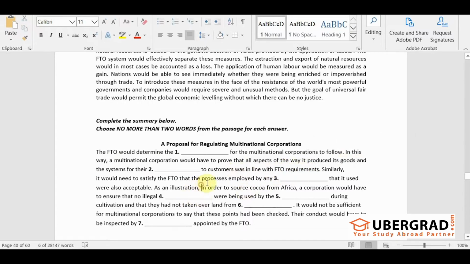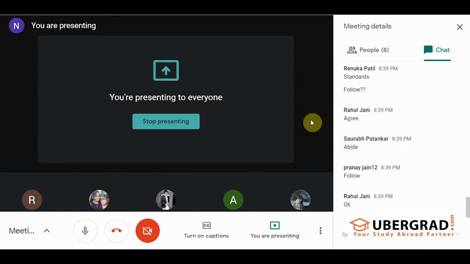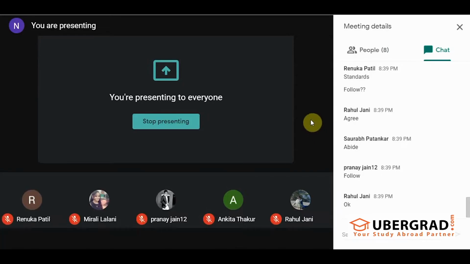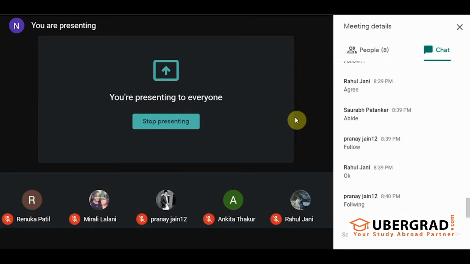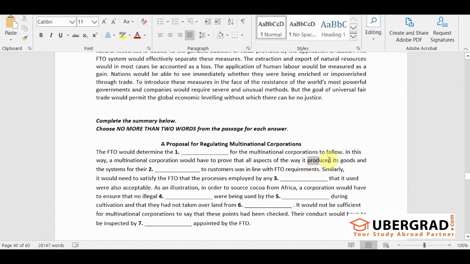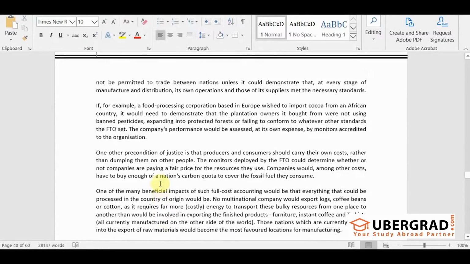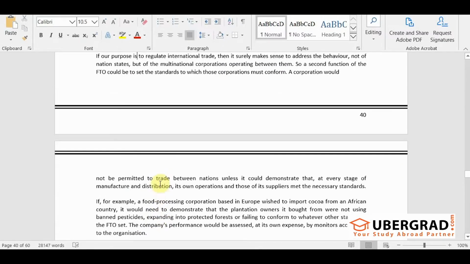Means what? You have to prove that your way of manufacturing or producing goods, in the production also, you are following the rules. Was in line with means what? Was in line with the FTO requirements. You are following the rules, right? So you have to make sure that you are following the rules while you are manufacturing it. Okay, so first you produce the goods, production, and then they're dashed to the customer. So after the goods are produced, what do we do? Dash to the customers. What do we do to the customers? Now try to get it from here. Now continue reading from there and give me the second answer.